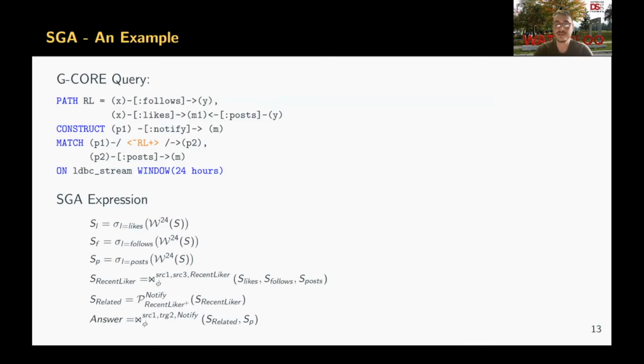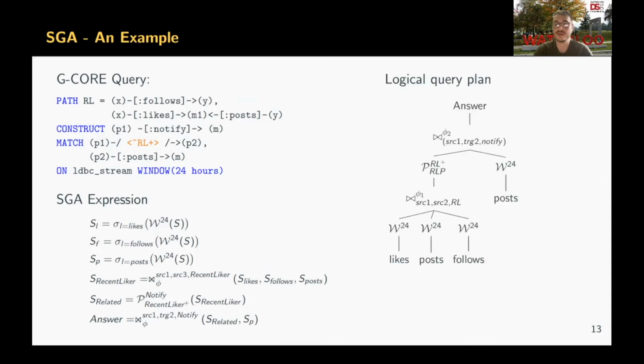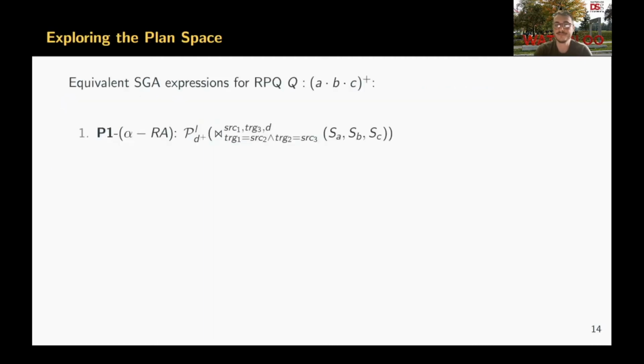From this given algebraic expression, we can actually construct a query plan that consists of streaming graph algebra operators. In this query plan, leaf nodes represent the input graph stream, intermediate nodes represent streaming graph algebra operators, and the edges in between represent the flow of streaming graph tuples, or the streaming graphs. And in the paper, we provide a concrete algorithm to construct a logical query plan from a given algebraic expression. But it turns out that there can be more than one query plan for a given algebraic expression.